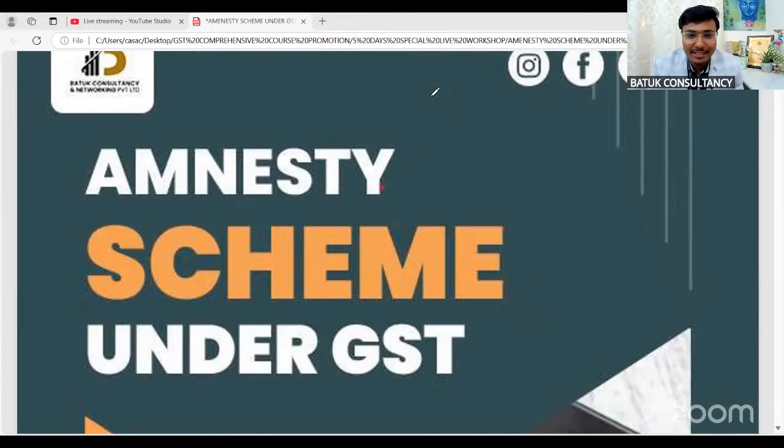And today we'll discuss a very important, very special, and you can say the hot topic in the current environment, in the current scenario. We'll discuss it in a very practical way. That is the Amnesty Scheme, Section 128A, and the respective rule. In this session, in this workshop, we'll cover the complete topic with theory, with practical, and how you can file an amnesty scheme on the GST common portal. We'll also discuss that concept in a practical way.